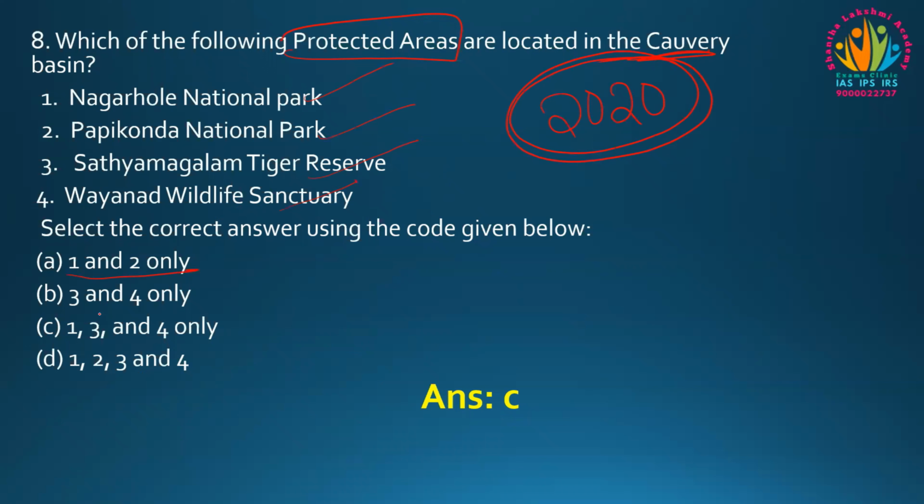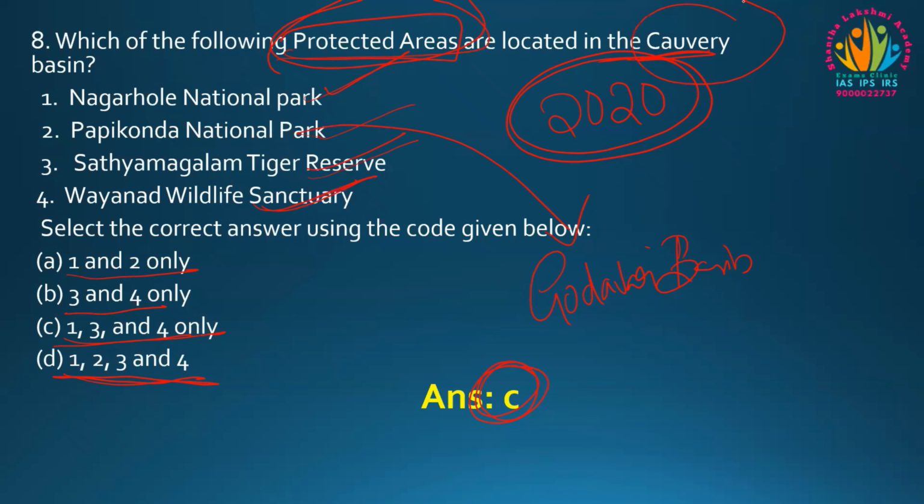Options 1 and 2 only, 3 and 4 only, 1, 3 and 4 only, 1, 2, 3 and 4. The correct answer is option C, 1, 3 and 4 only. The protected areas of the Kaveri Basin are Nagarhole, Satyamangalam and Wayanad Wildlife Sanctuary. Papikonda National Park lies in the Godavari Basin.